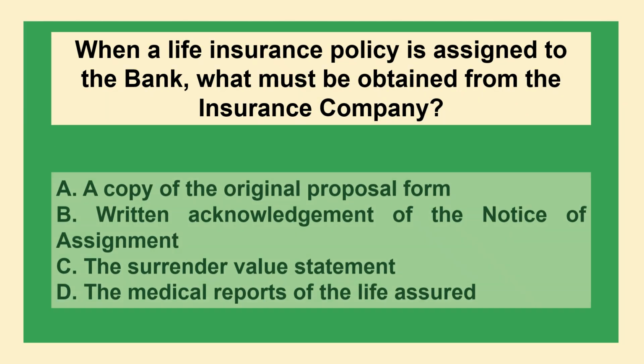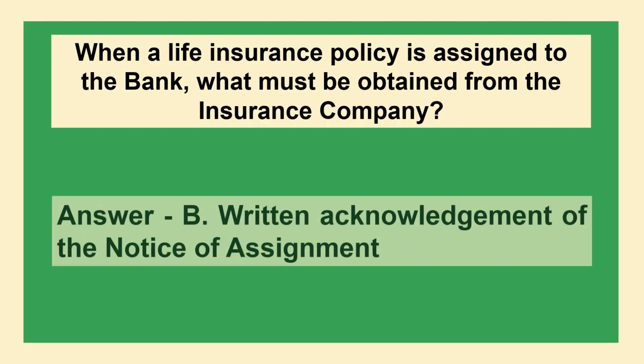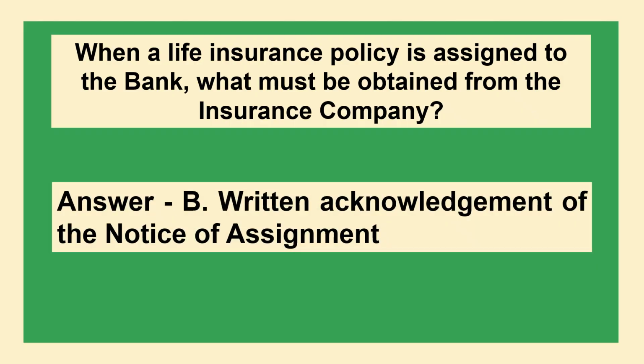The next question is when a life insurance policy is assigned to the bank, what must be obtained from the insurance company? Option A, a copy of the original proposal form. Option B, written acknowledgement of the notice of assignment. Option C, the surrender value statement. Option D, the medical reports of the life assured. The correct answer is option B, written acknowledgement of the notice of assignment.